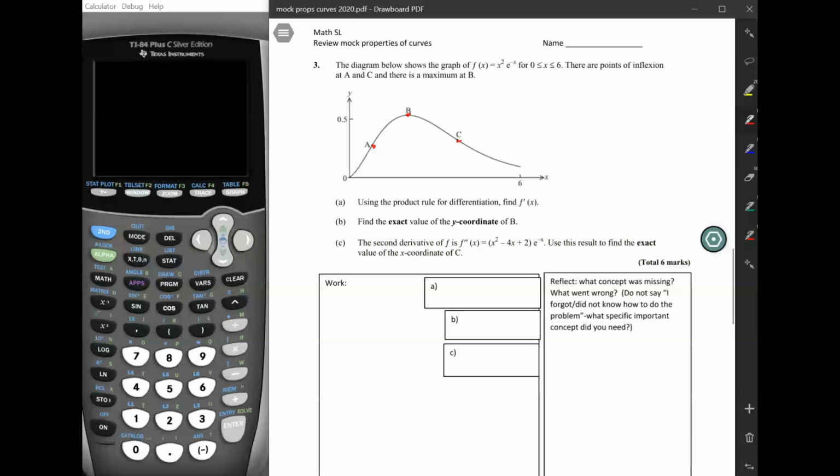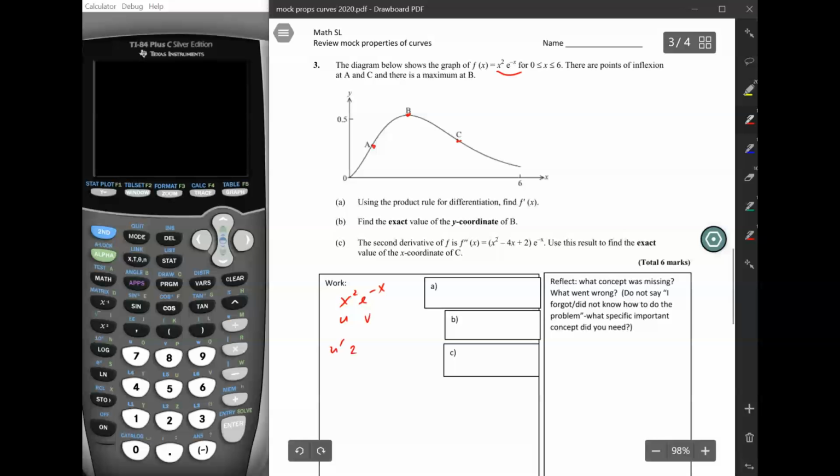So the first thing we're going to do is find the derivative of this function here. If we have x squared e to the negative x, that's a product. So let's say that x squared is u and e to the negative x is v.